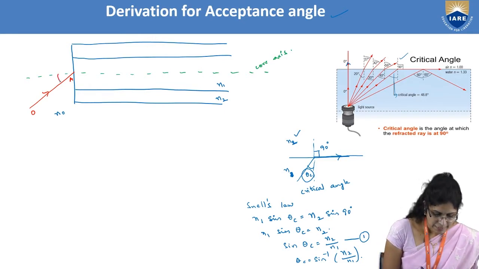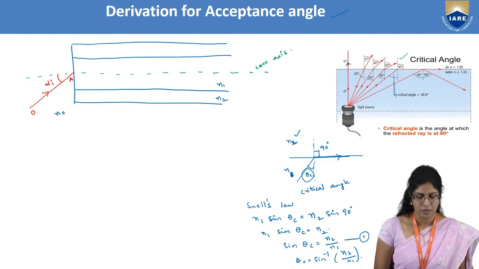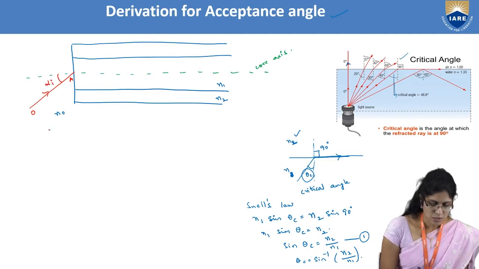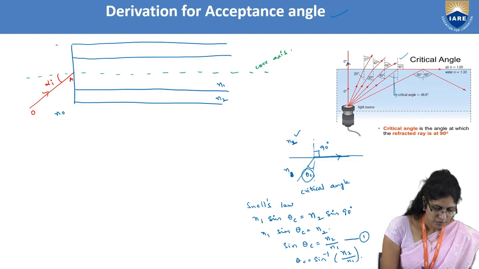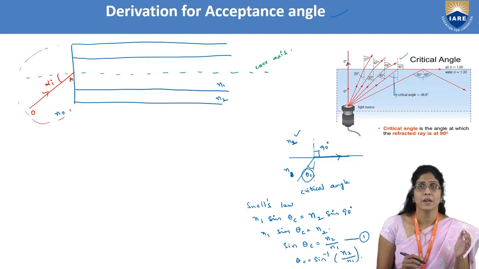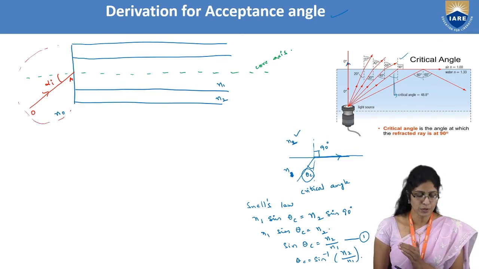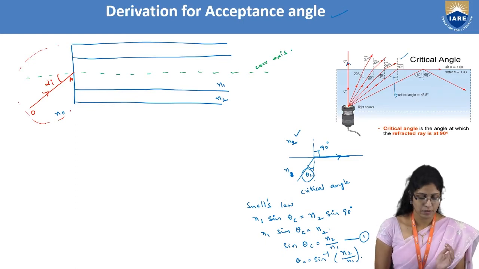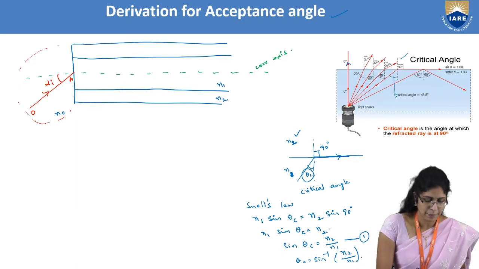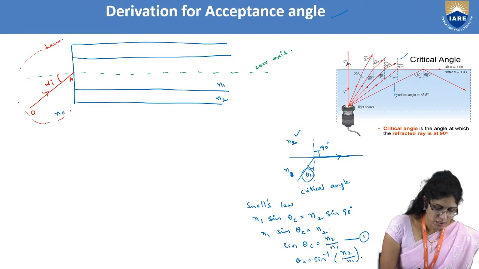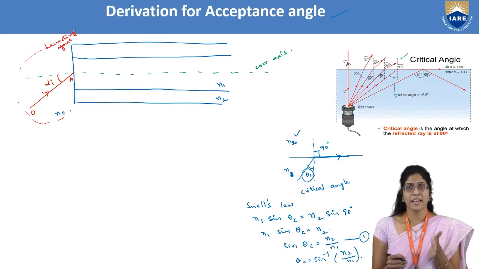It will make some incident angle, let me consider that is alpha I. This zone, at which the light is being launched into the optical fiber, is known as the launching zone, or this face is known as the launching edge.